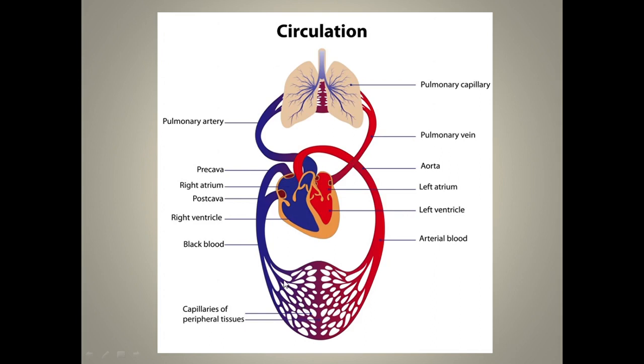Once again I'll repeat: from different body parts, deoxygenated blood goes through the vena cava into the right atrium, through the tricuspid valve into the right ventricle, through the pulmonary artery into the lungs, and from the lungs the oxygenated blood goes through the pulmonary vein into the left atrium, through the bicuspid valve into the left ventricle. Now the aorta carries the oxygenated blood to different body parts. Now our different body parts are satisfied with oxygen rich blood. So that is about the transportation in human beings.